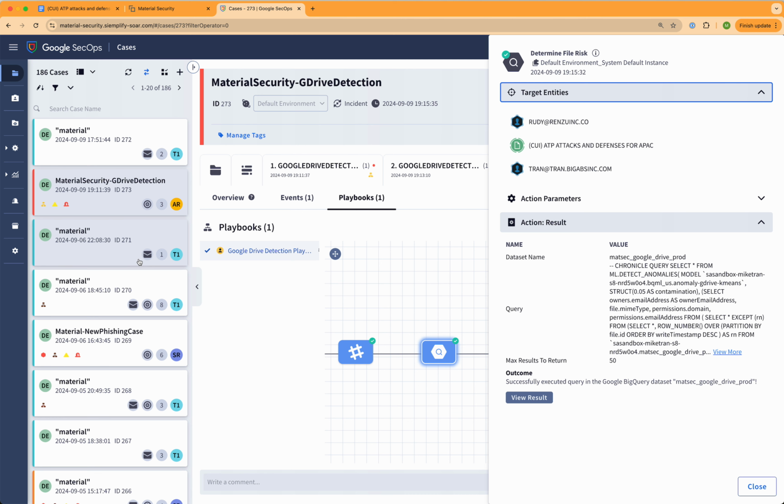There's a number of different ways that we could remediate this. We could notify the end user and ask for confirmation. We could send a notification to their manager. We could immediately revoke. But in this demo, let's take advantage of an approval workflow supported within Chronicle. This will help ensure business continuity by allowing employees to share documents and at the same time reduce risk by reviewing those permissions which are deemed especially anomalous.